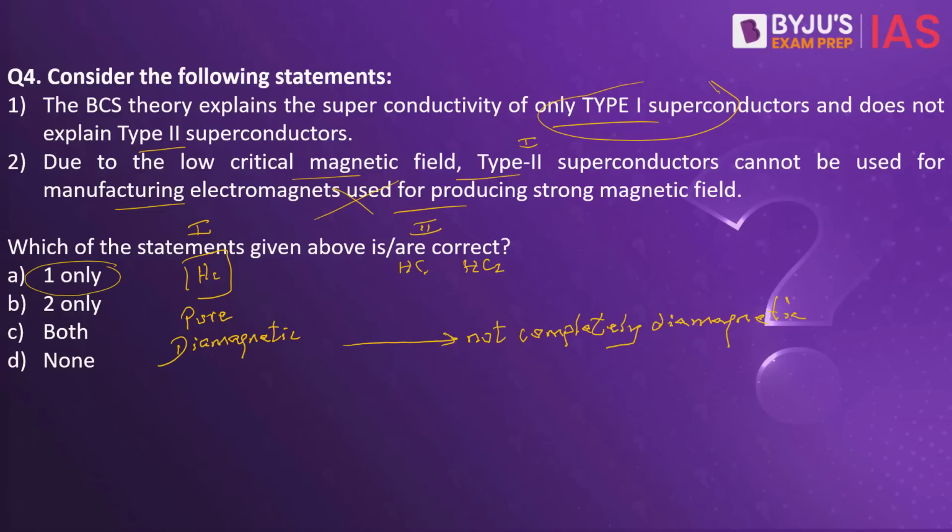Type 1 superconductors are called soft superconductors, while type 2 superconductors are called hard superconductors. Type 1 superconductors are low temperature superconductors, but type 2 are high temperature superconductors. And as part of the assignment, you have to put in the comment section some of the key examples for type 1 superconductor and type 2 superconductor. Which are these? Please put it in the comment section.